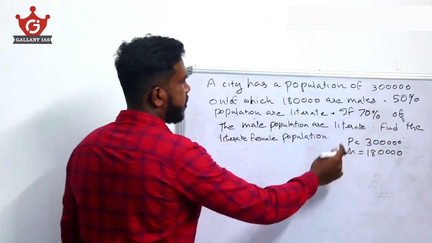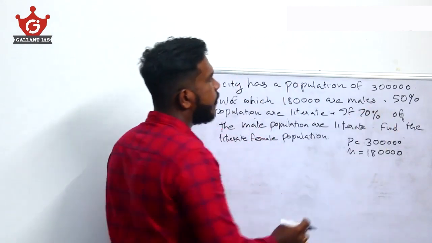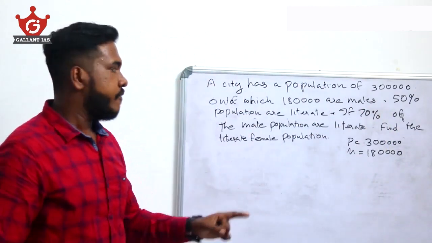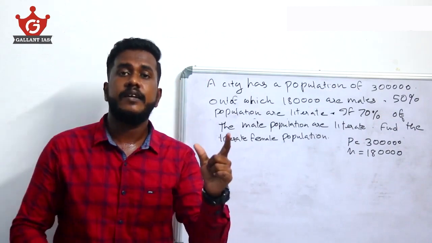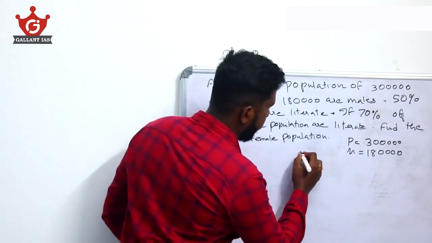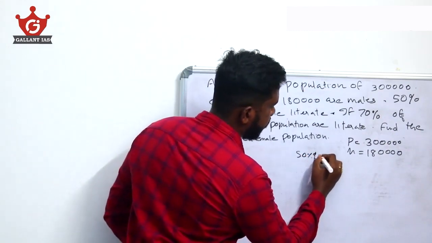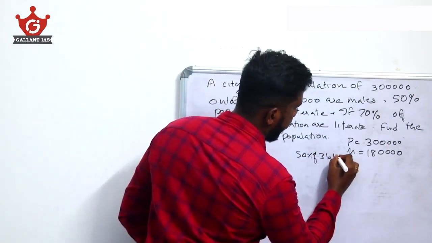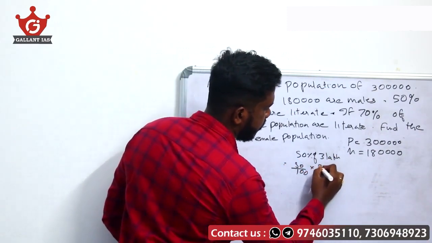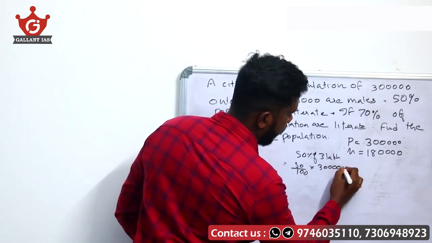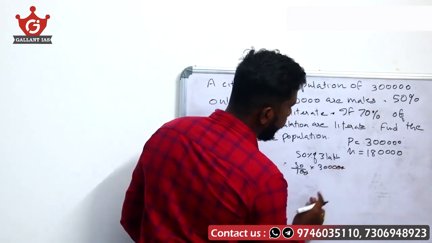50% of the population are literate means 50% of 3 lakh are literate. That is 50 by 100 into 3 lakh. What answer will we get? 1,50,000.